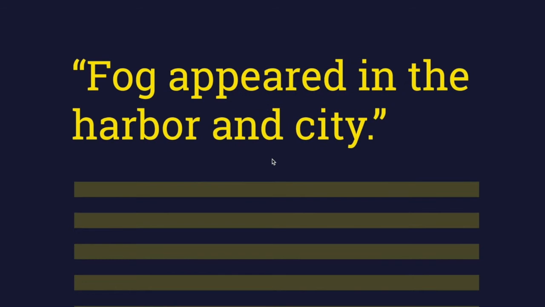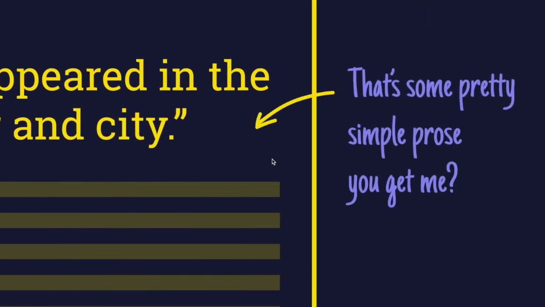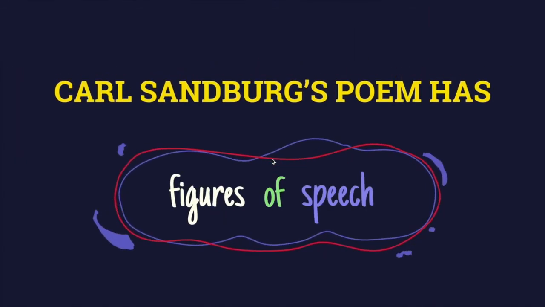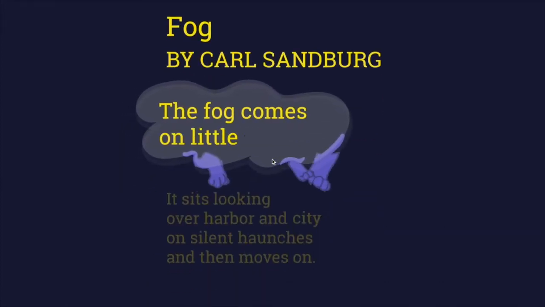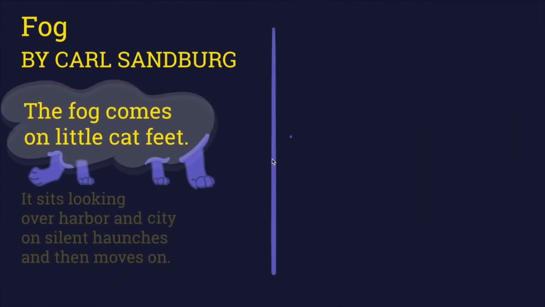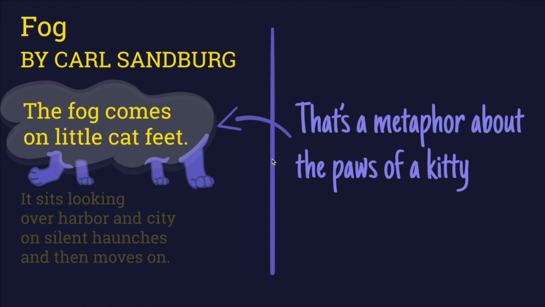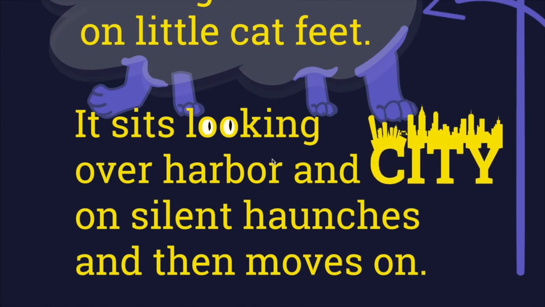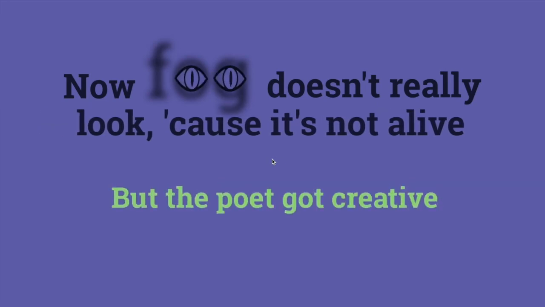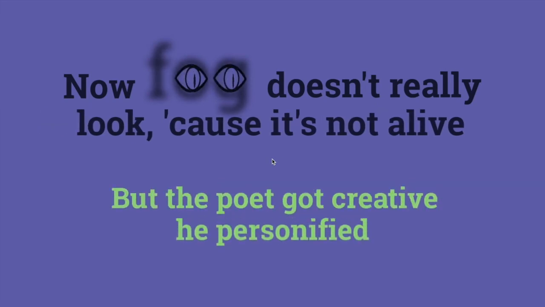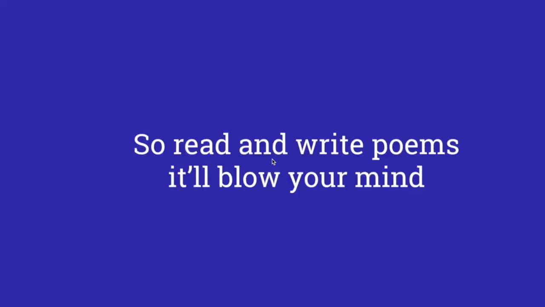Fog appeared in the harbor and city. That's some pretty simple prose. You get me? Carl Sandburg's poem has figures of speech. The fog comes on little cat feet. That's a metaphor about the paws of a kitty who sits looking over the harbor and city. Now, fog doesn't really look, cause it's not alive, but the poet got creative. He personified. Sandburg's expressive language shines. So read and write poems, it'll blow your mind.